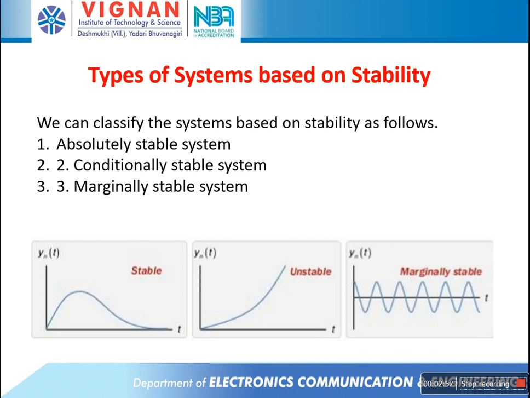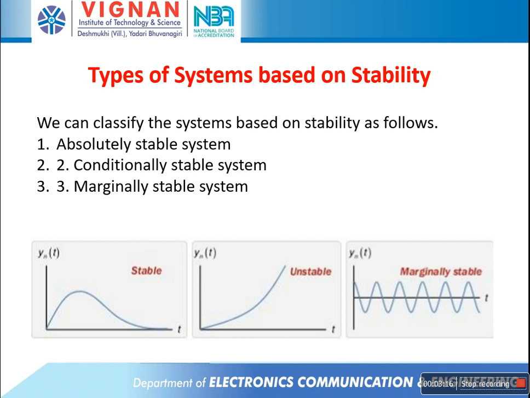The second one is conditionally stable system. If a system output is stable for a limited range of variations of its parameters, then it is called a conditionally stable system. And the third one is marginally stable system.